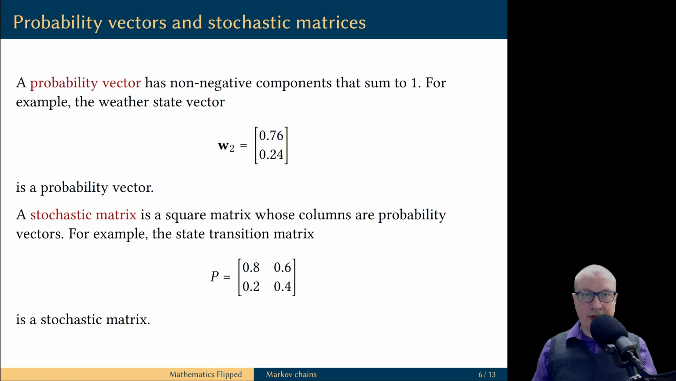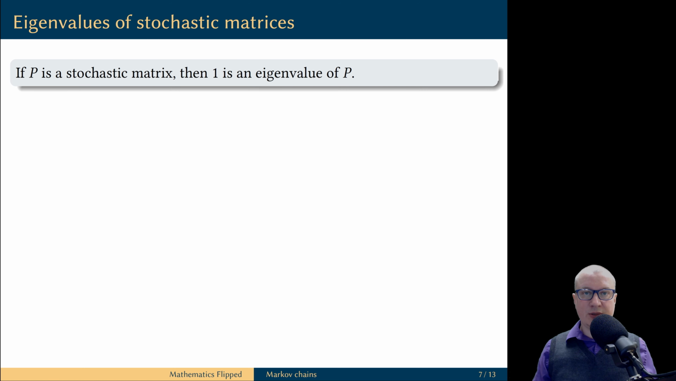A stochastic matrix is a square matrix whose columns are probability vectors. For example, the transition matrix P for our system is a stochastic matrix. Each of the columns of this matrix is a probability vector. Let's make one general observation.